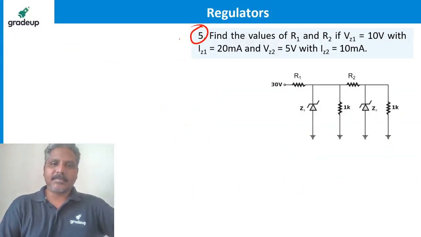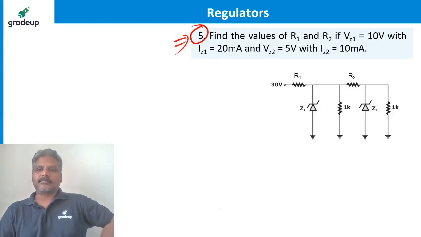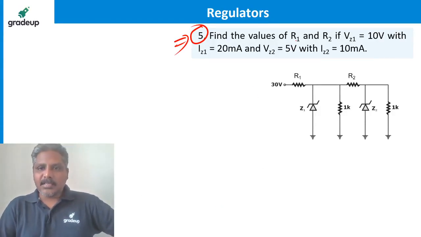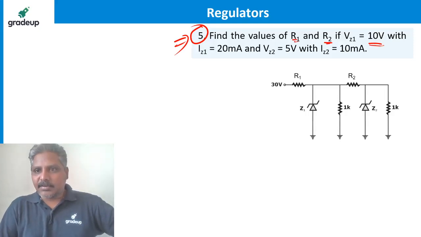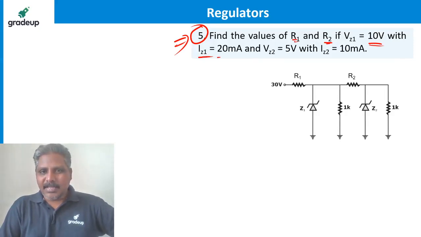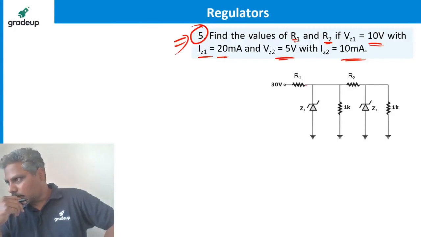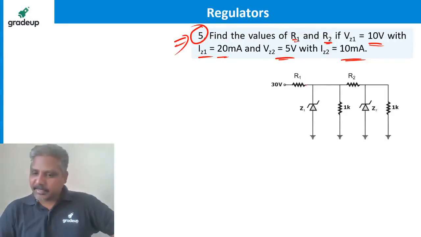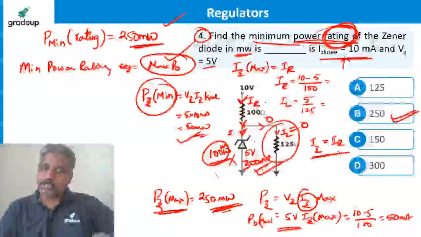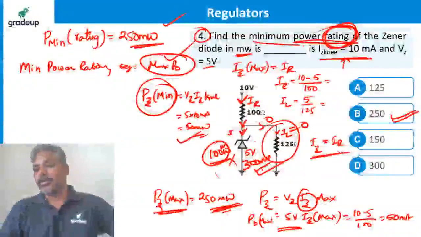Next question, come on, make it faster. Find the values of R1 and R2, if VZ1 is 10 volts, IZ1 is 20 milliamperes, VZ2 is 5 volts, IZ2 is 10 milliamperes. It is driving the load, no doubt. Possible case, I am saying.